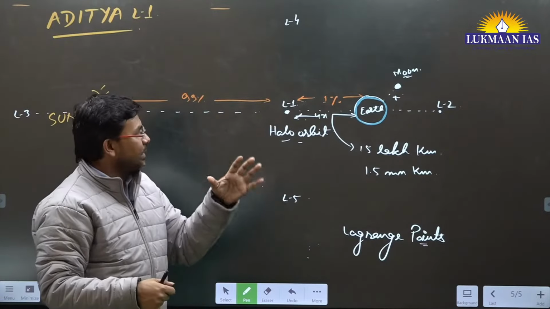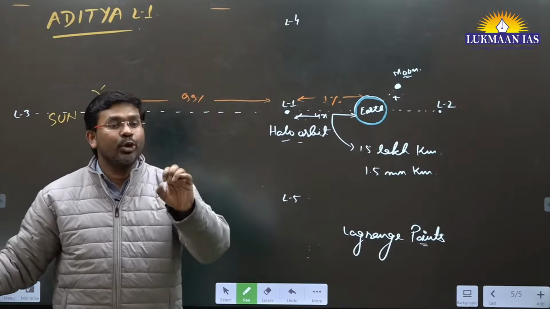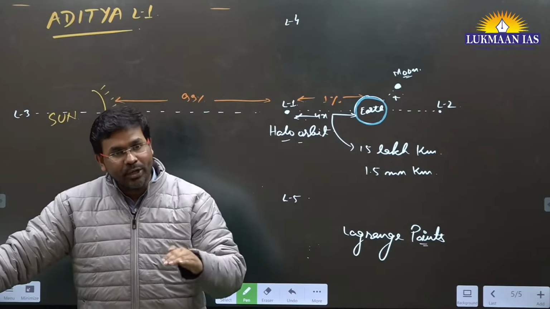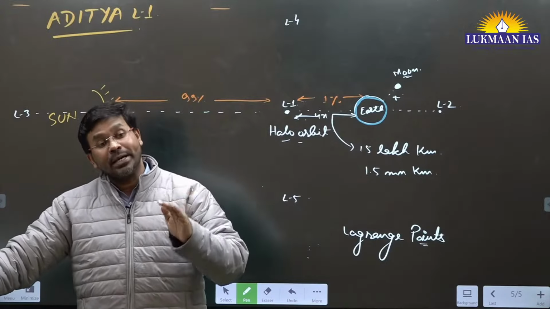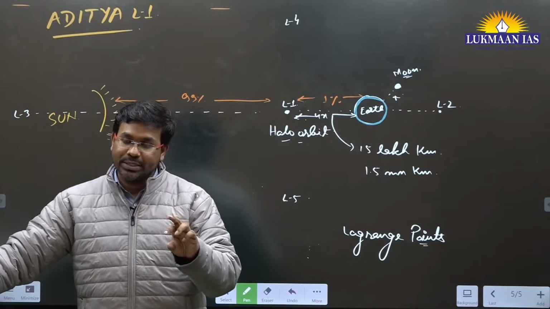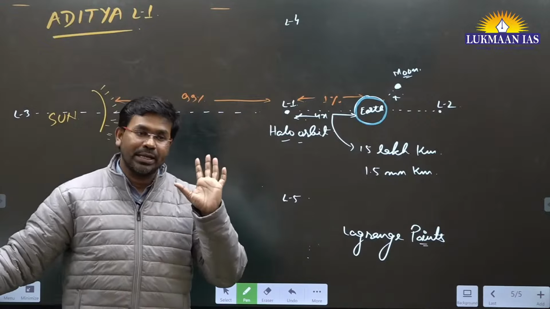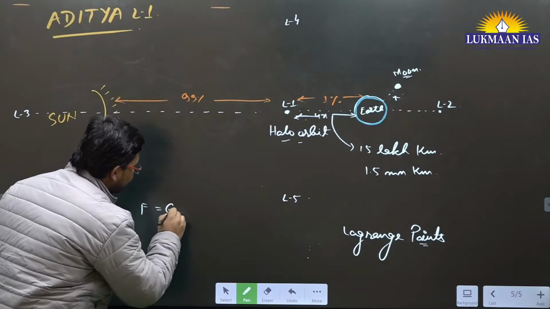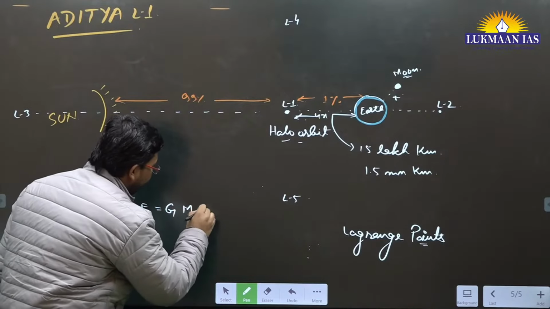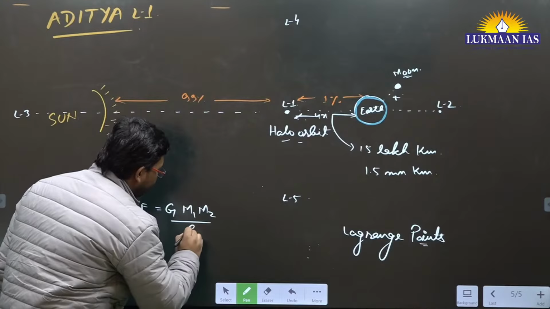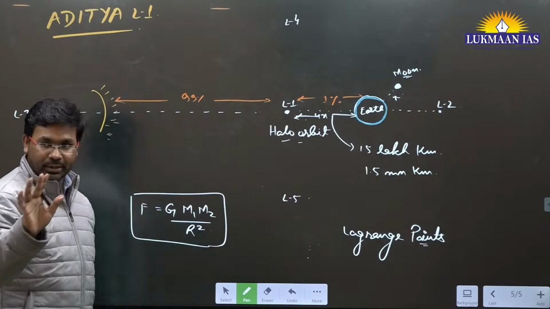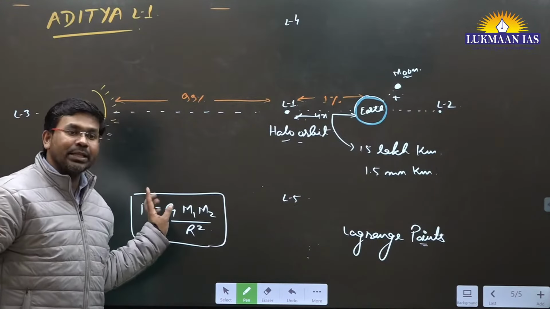the thing is, we know about the theory of gravitation. Albert Einstein said that every body in the universe is attracted by every other body by a force which is equal to G m1 m2 upon r square. Between two bodies there exists a force which is G m1 m2 upon r square. Sorry, Isaac Newton has given this theory of gravitation.